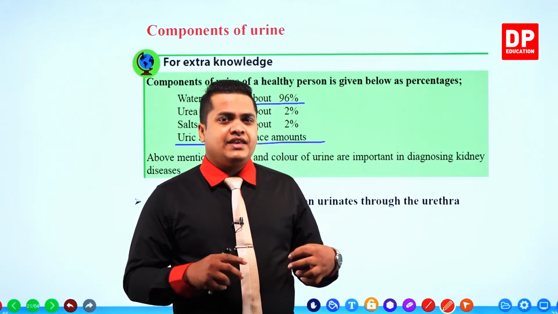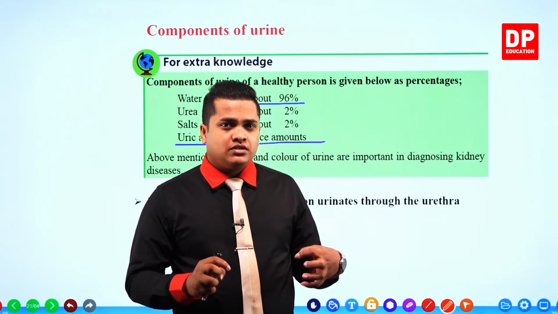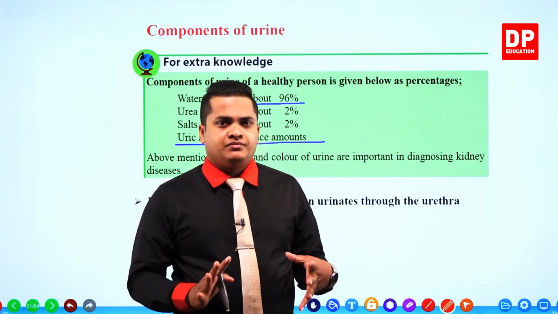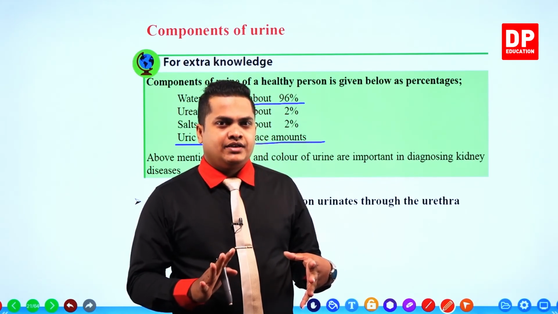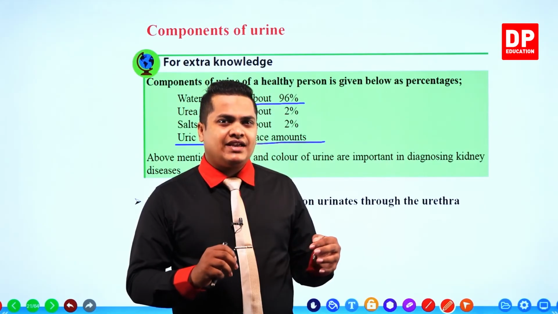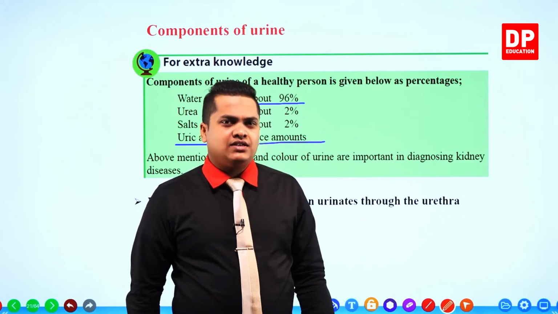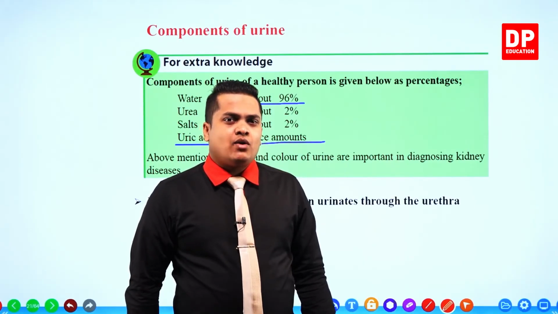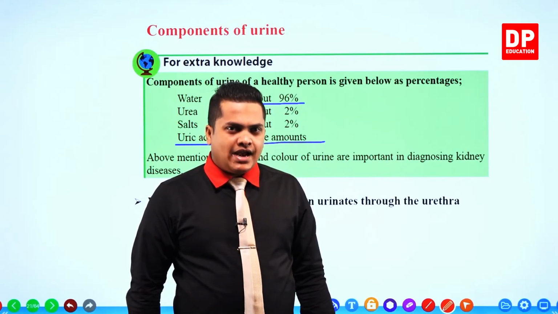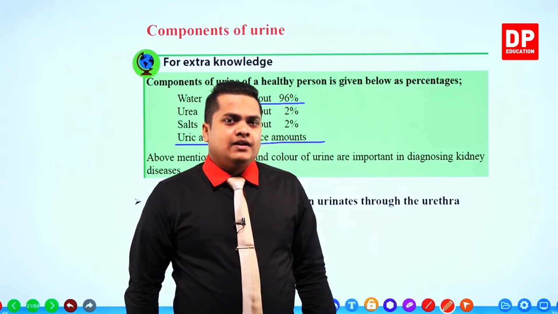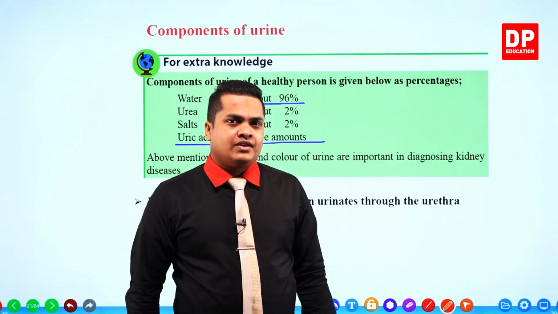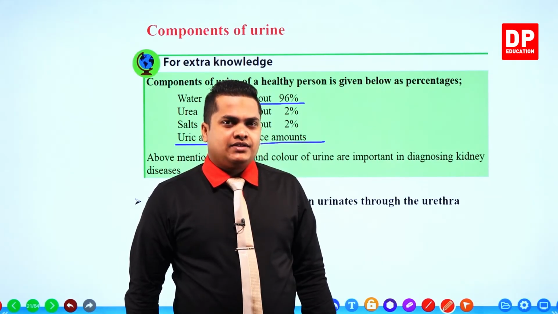If the color is dark, then there is a problem. If the color is light yellow, pale, or white, or else colorless, then your kidneys are working well and your urinary system is very healthy.